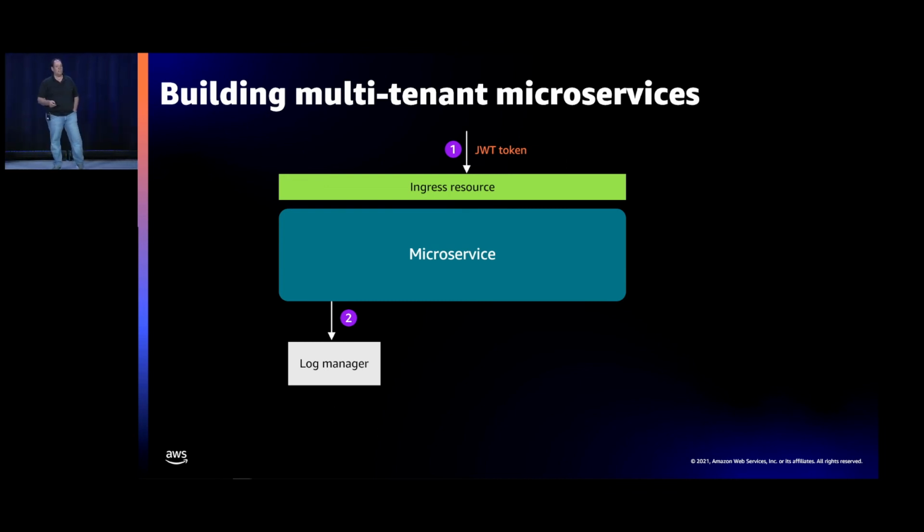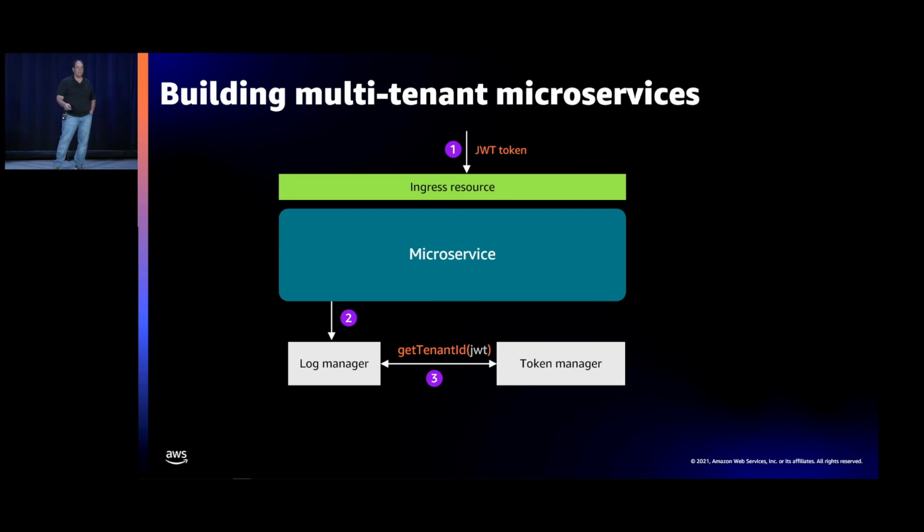So here with the log manager will go out and get a JWT token. Here's another thing we've introduced, this token manager. It was actually in a screenshot earlier, but we didn't talk about it much. So we've taken all the work of unpacking a JWT token, because there's some work to be done there. And when you get that JWT token, it's signed, and what do you do to get it unpacked so it can get to that tenant context?